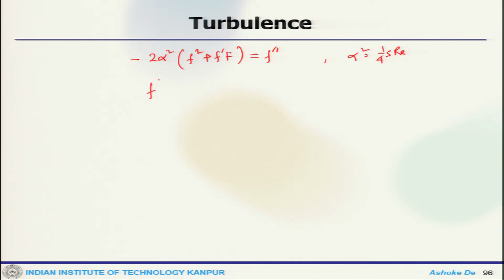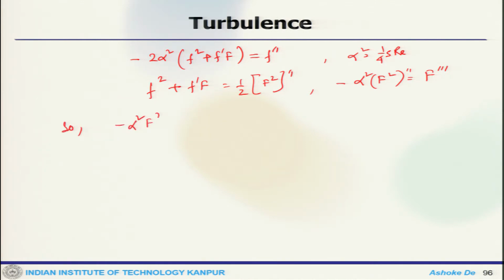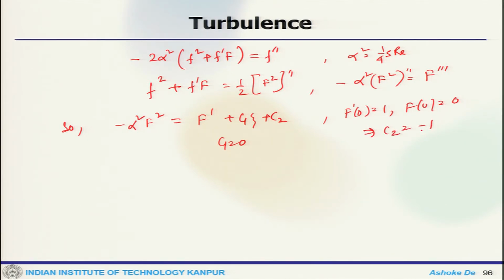Now, we can get f square plus f prime f half f square prime, and we get alpha square f triple prime. So, alpha square f square equals f prime plus c1 xi plus c2. Here c1 becomes 0 because of symmetry, and f prime 0 is 1, f 0 is 0, which gets c2 equals minus 1.